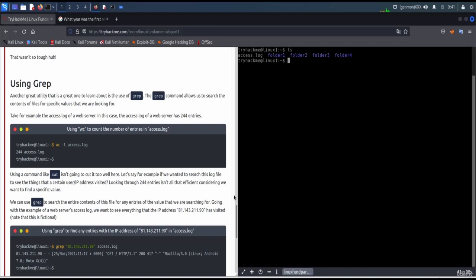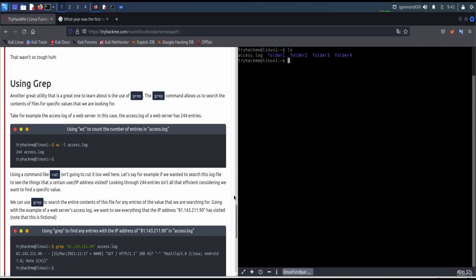Using a command like cat isn't going to cut it very well. Let's say, for example, we want to search this log file to see if a certain user IP address visited. Looking through 244 entries isn't at all efficient. We want to find a specific value. We can use grep to search the entire contents of this file for any entries of the values that we are searching for.